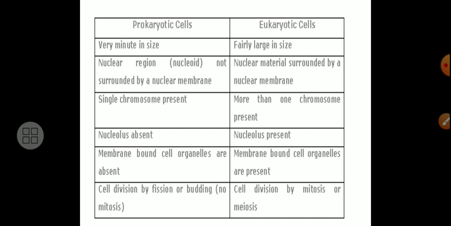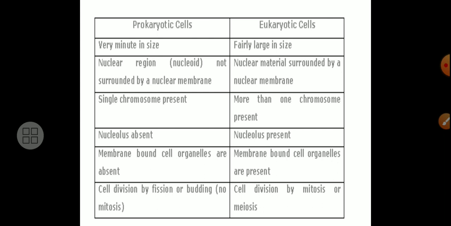Whenever the nuclear material is surrounded by a nuclear membrane, that is the true nucleus, which we find in a eukaryotic cell. In a prokaryotic cell, the genetic material is a single chromosome, while in a eukaryotic cell more than one chromosome is present.